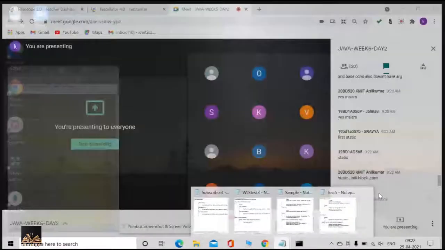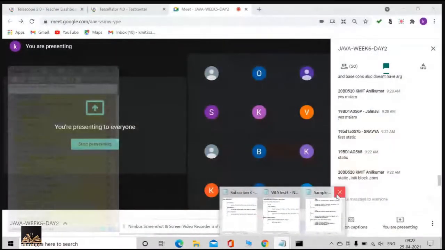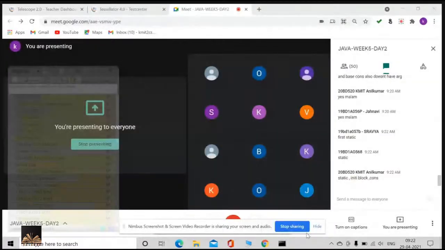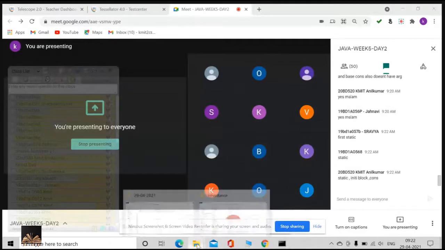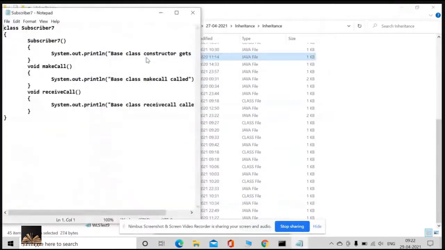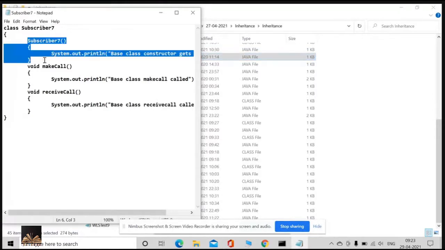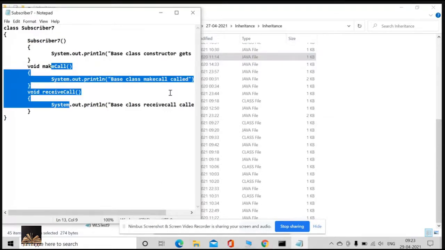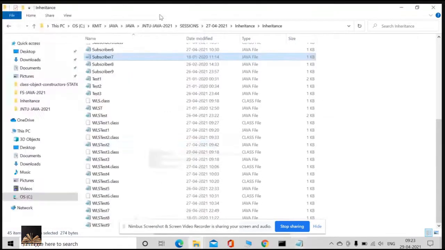Next, I'll close all this. Now, just have a look at this. What I have in the parent class, that is subscriber 7, is a constructor and 2 methods. Just keep this in your mind.